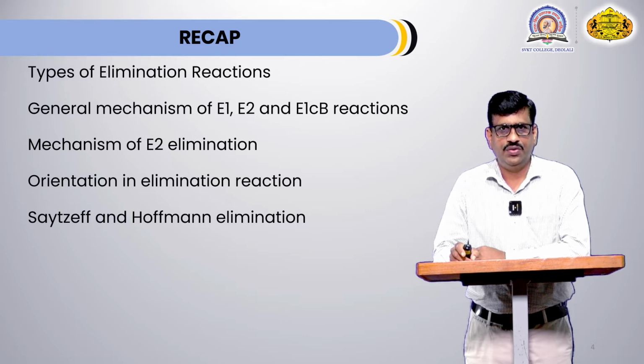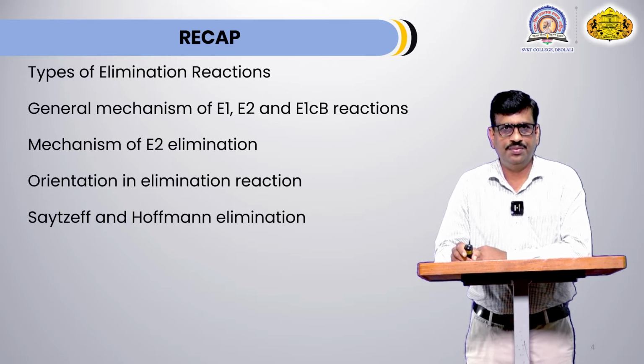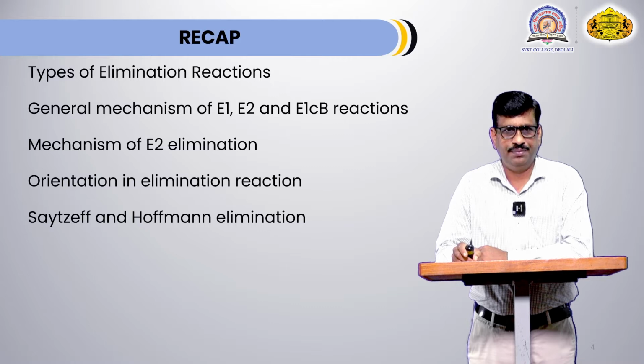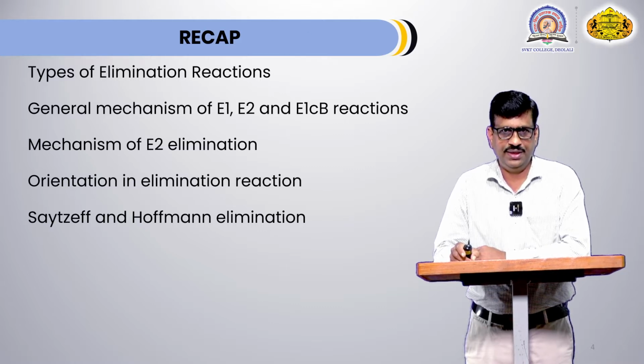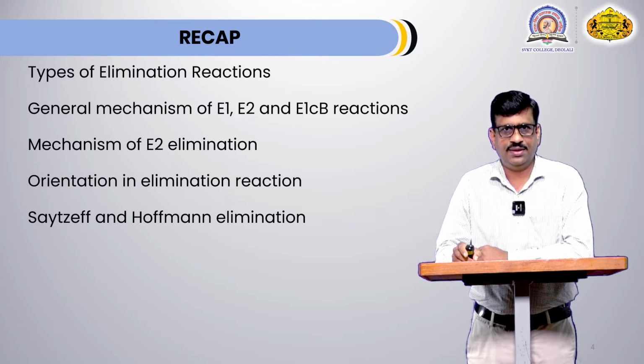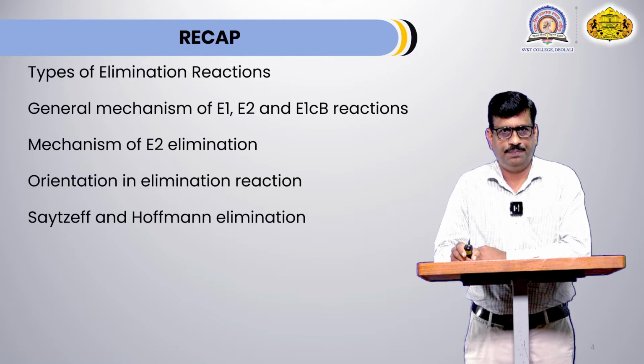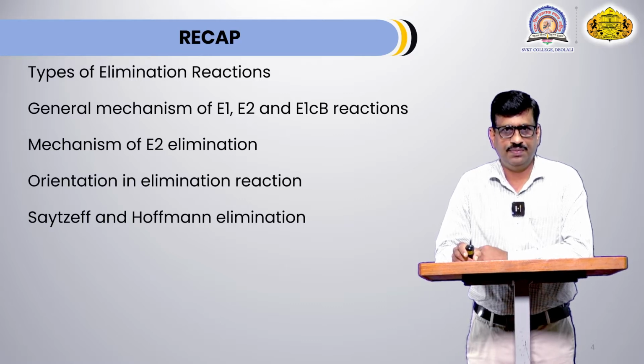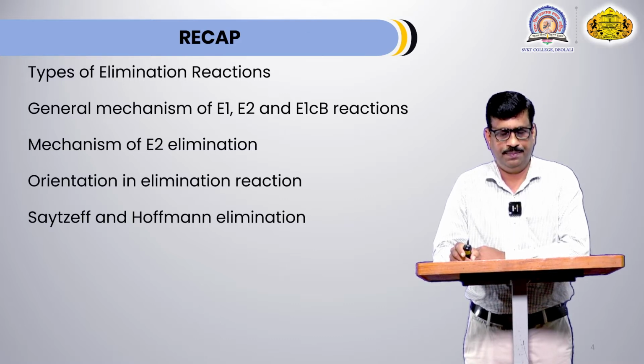When two atoms or groups are removed from same carbon atom, then it is called 1-1 elimination or alpha elimination. Another type is 1-2 elimination or beta elimination. In this elimination, two groups or atoms are removed from adjacent carbon atom.